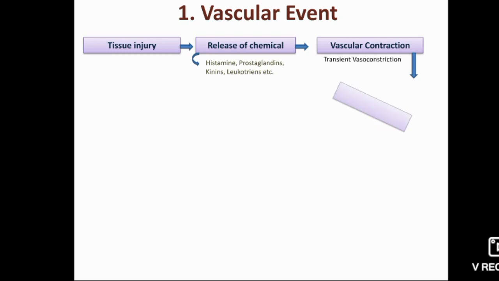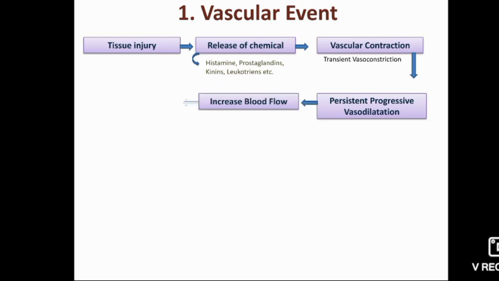Next, after this phase, arterioles get dilated. It is known as persistent progressive vasodilation. This kind of vasodilation increases the volume of blood flow into the capillary and produces redness and heat due to the vascular expansion.